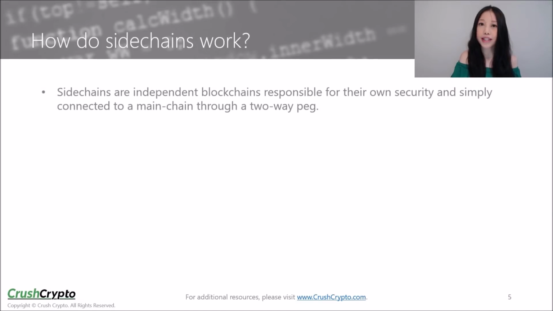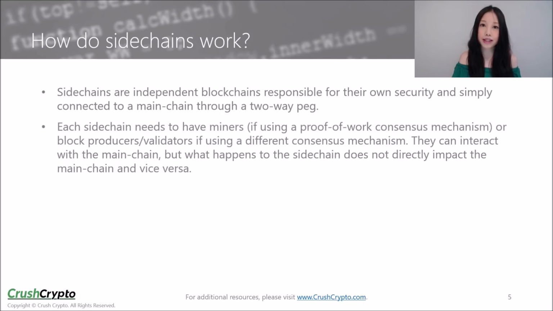As I mentioned earlier, sidechains are independent blockchains responsible for their own security. They are simply connected to a main chain through a two-way peg. For networks using proof-of-work consensus mechanisms, each sidechain needs to have miners. For those using other consensus mechanisms, each sidechain will need block producers or validators.